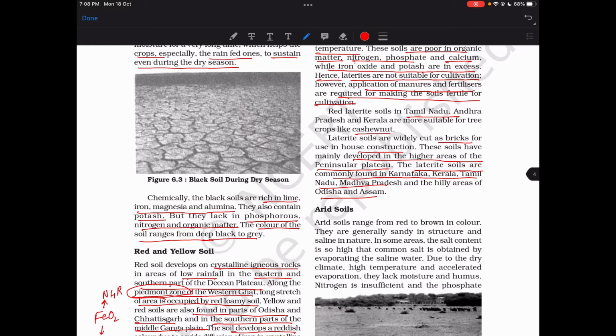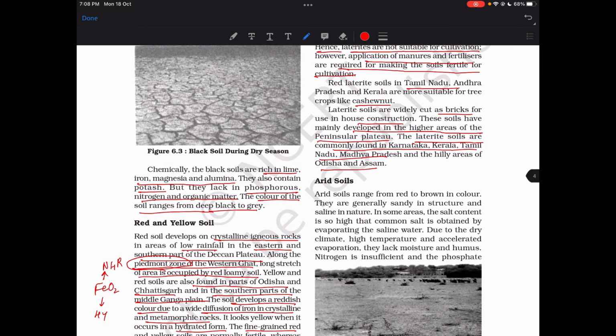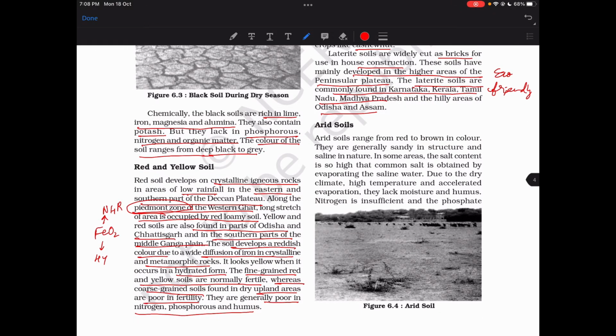Anyway, there are these eco-friendly houses which are being developed. Probably we can use that.